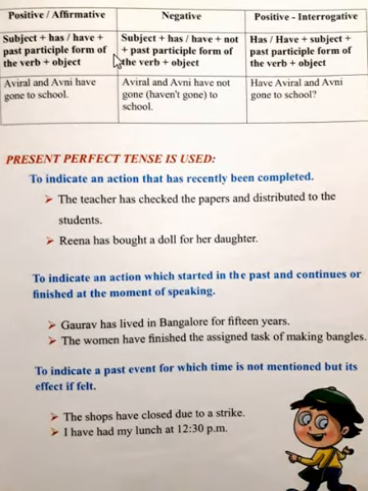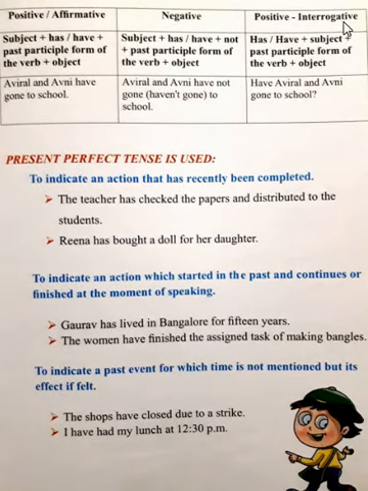Okay. So if the subject is singular, we have to use has. If the subject is plural, we have to use have. Then we use the past participle form of the verb plus object. In a negative sentence, subject plus has or have plus not will come there. Then the past participle form of the verb plus object. Now past participle form of verb means, for example, learn is the present form, learned, L-E-A-R-N-E-D, is the past form. Now past participle form means learned, L-E-A-R-N-T. So that is the past participle form of the verb.